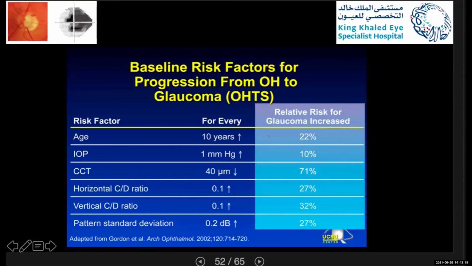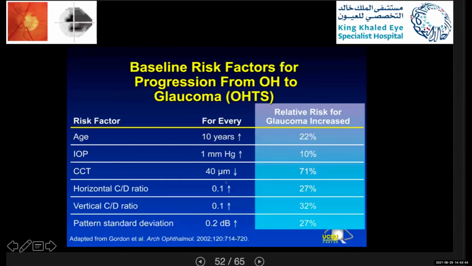This is from the Medeiros study also. He categorized the risk factors, and he put the percentage of glaucoma risk increase. If you can see, per every decade, patients will have 22%. Every 1 millimeter increase in the IOP, they have 10%. Every 40 micron decrease in the corneal thickness, patients will have 71%.